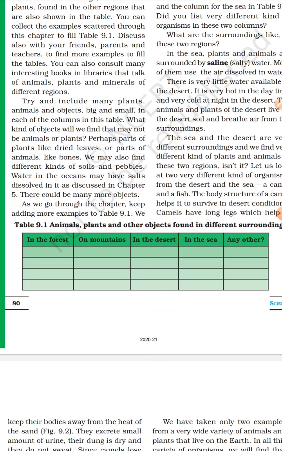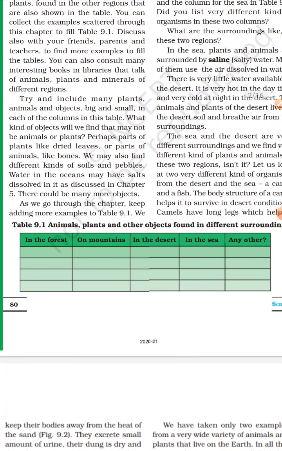On mountains, in the desert, in the sea, any other, if you have any idea like that. Okay, now today you will fill this table only. You can write that in mountains you have seen goat. In the desert you know about camel, and many other things. You can think on it. You can ask your friends, your family members. In the sea you can ask about the sea also.